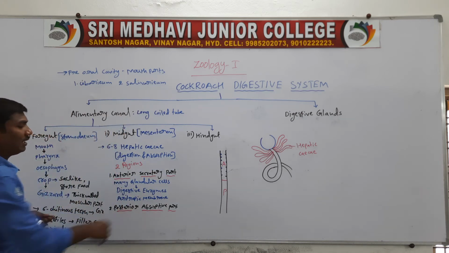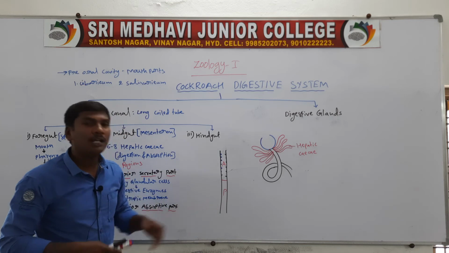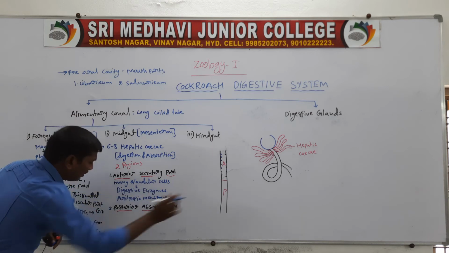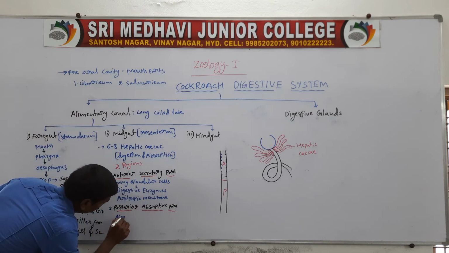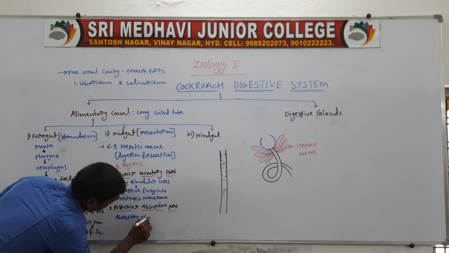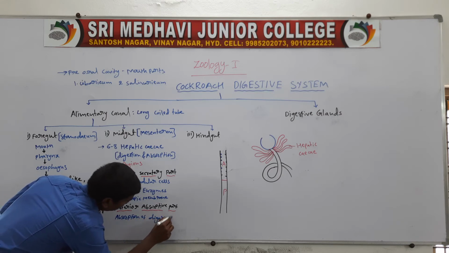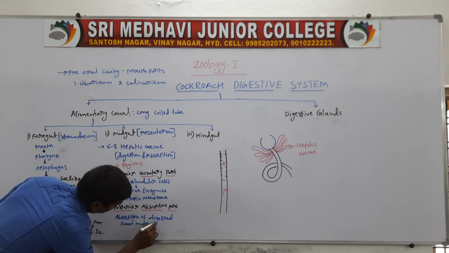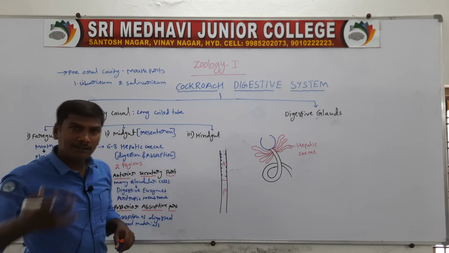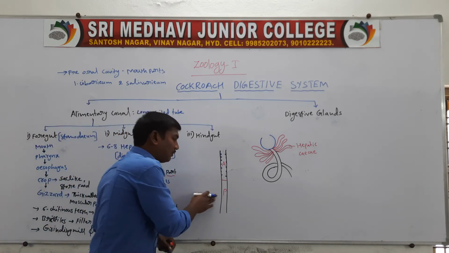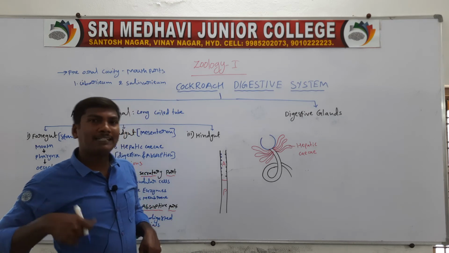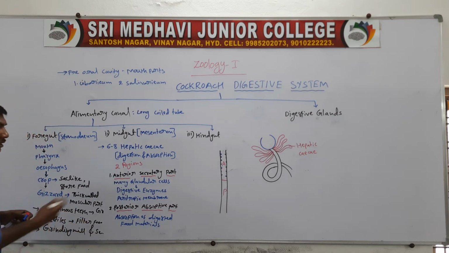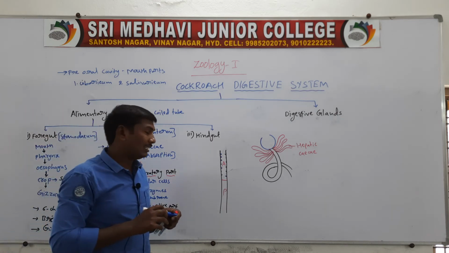Next, the posterior absorptive part. In the posterior absorptive part, the digested food materials are absorbed. Absorption of digested food materials from the posterior absorptive region into the blood circulation. So these are the anterior secretory region and posterior absorptive region of the midgut.